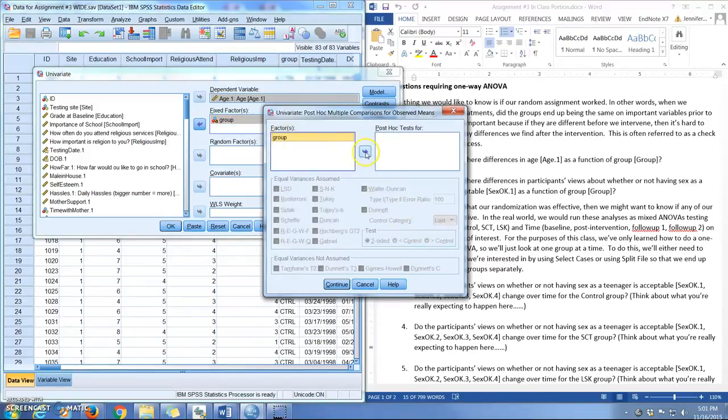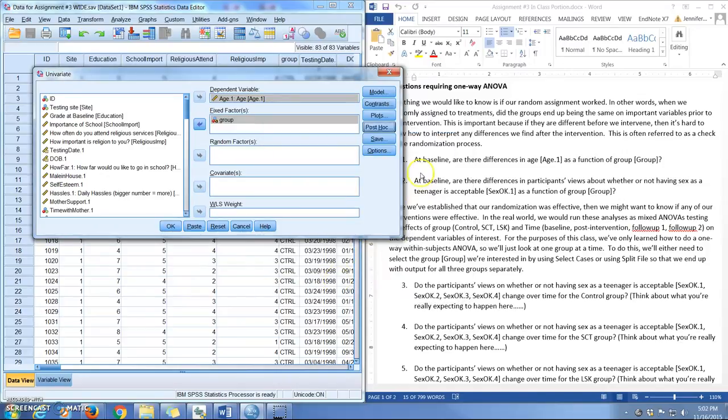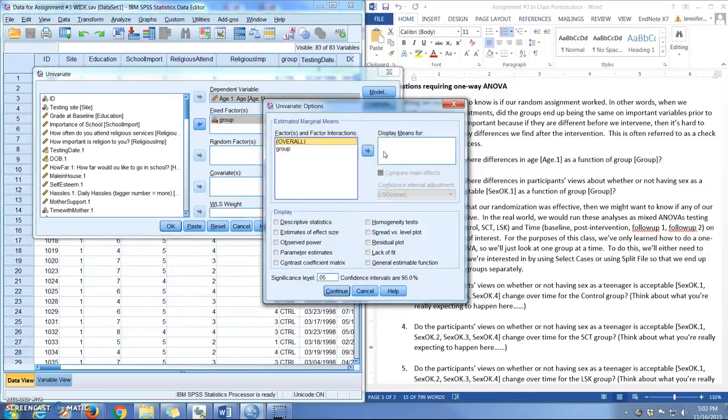So we go ahead and say that we would like a post hoc for group. The one that I usually choose is this Tukey's test right here. So you click continue. And then you also will want to see what the actual means are for your levels of your independent variable. So you take group, pick up group there, and shoot that over so you'll get means for it. And then lastly, because most journals now require you to present measures of effect size when you make your conclusion statements, you can also click that right here under estimates of effect size.